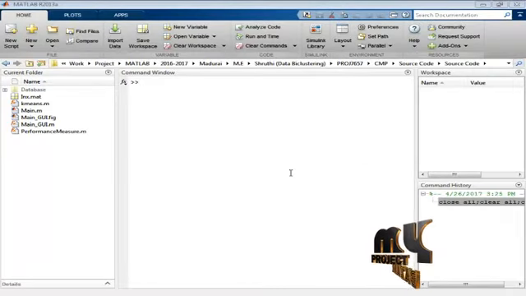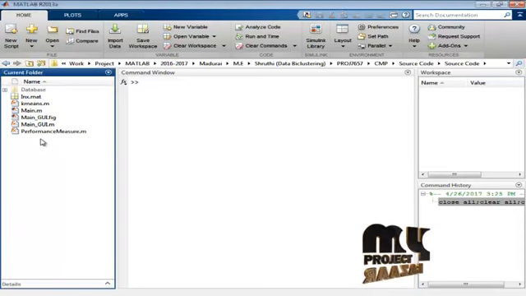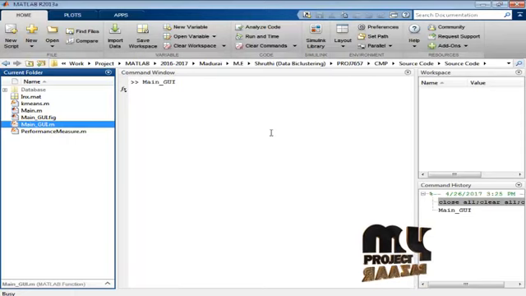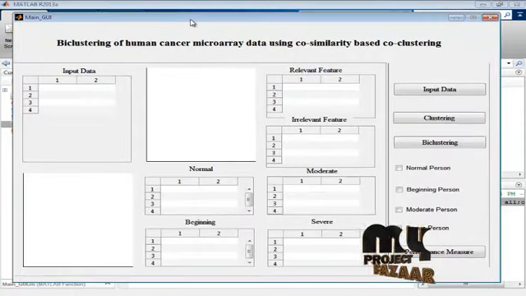Now we discuss the output of our project. Our project is developed in MATLAB 2013a version. Go to the current folder and select the main_guide.m file. Right click the file and select the run button. And this is our GUI format.